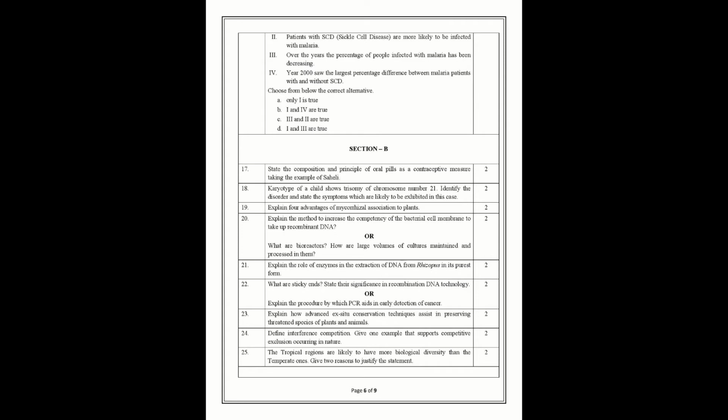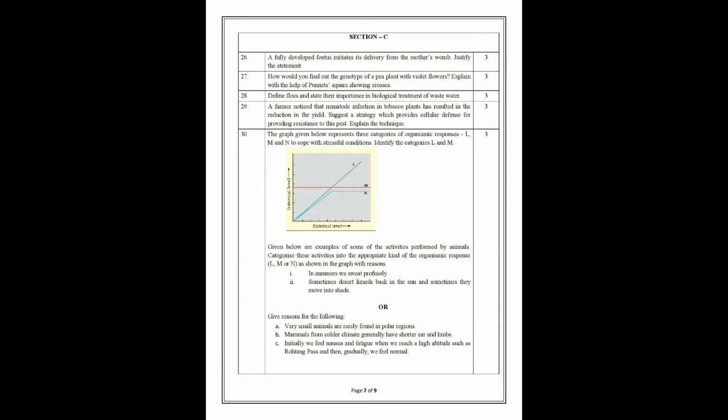Now moving on to section B, we can clearly see that there are a total of 9 questions of 2 marks each. And there are 2 questions in the section where an internal choice has been provided. In section C, we have 5 questions of 3 marks each, that is overall 15 marks. And there is a question which has an internal choice. And what is remarkable here is that there is a diagram based question, which simply means that you have to be thorough with the diagrams in your book.